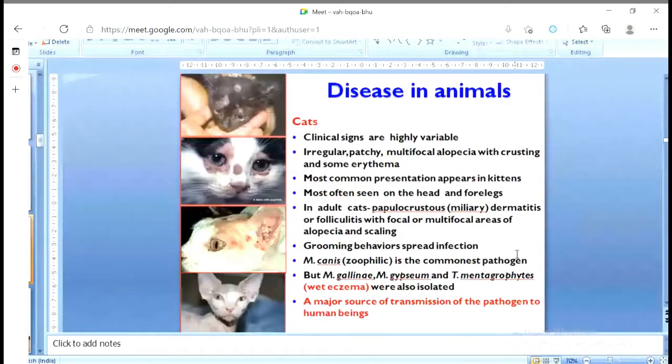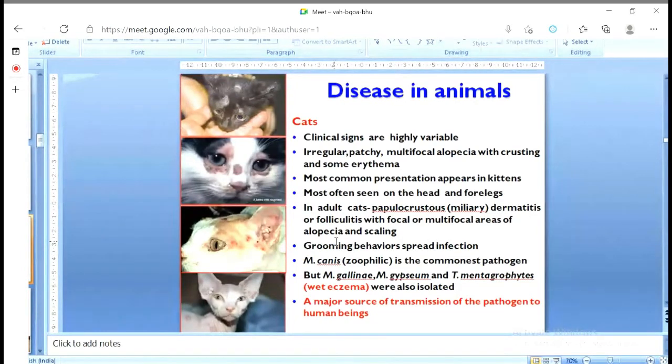In the case of the cat, it is similar to the dog. We can see highly variable clinical symptoms: irregular, patchy, multifocal alopecia. Here you can look at the alopecic area, the hair loss area. The most common presentation appears in kittens, the young ones, most often seen on the head and four legs. In adult cats,